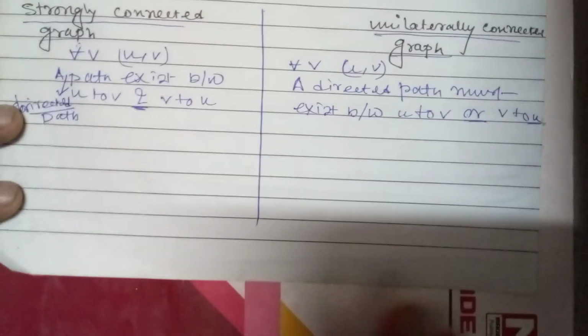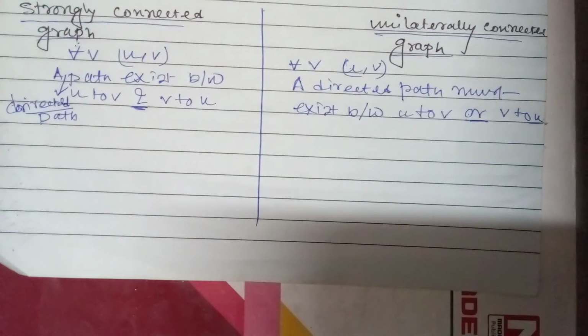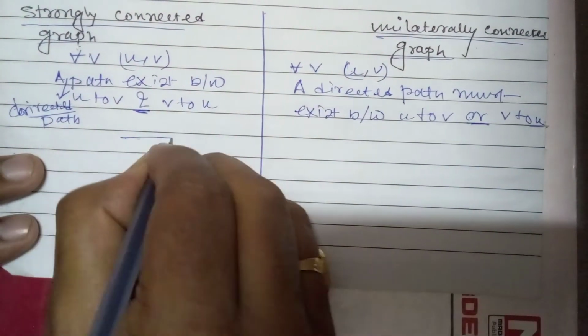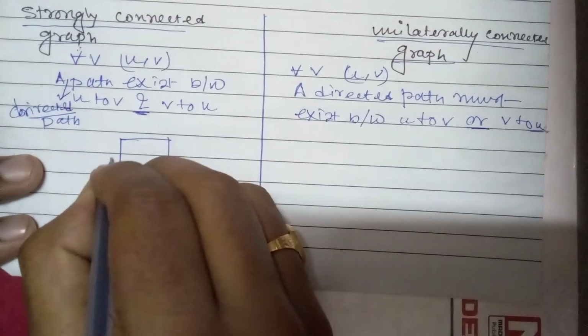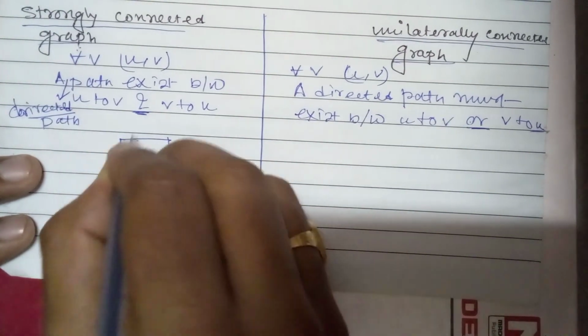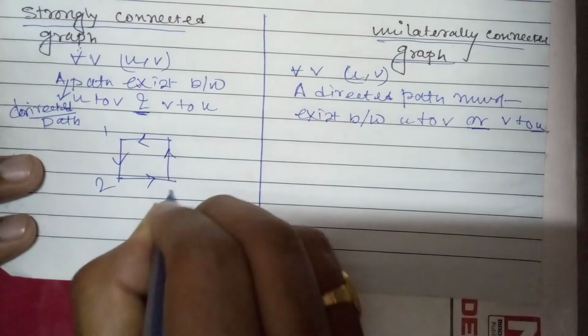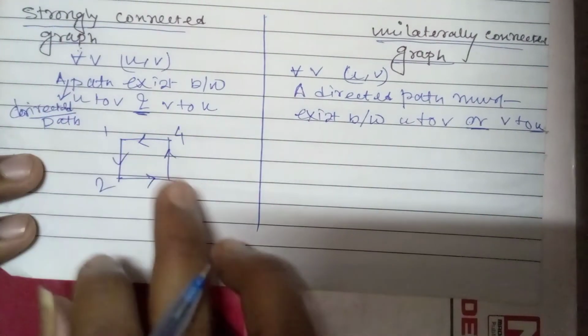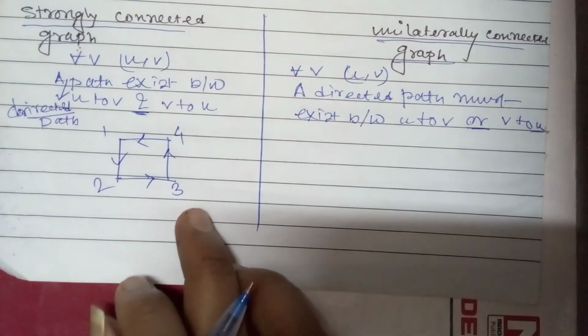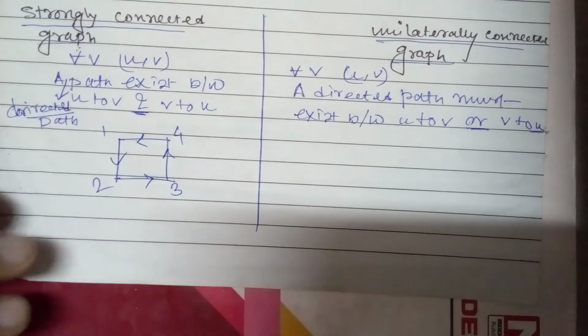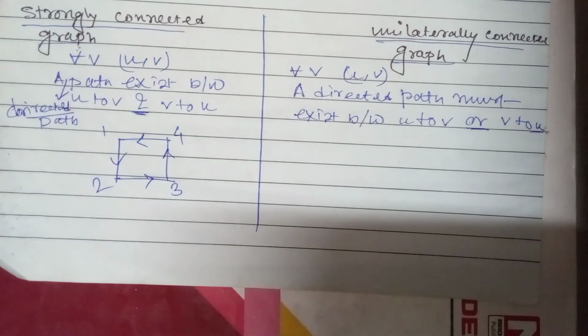When I give one example, this will be clear to you. So let's see one example of a strongly connected graph. Okay, I'm drawing. So this graph is a digraph, you know. I have taught you about digraph in the first lecture.